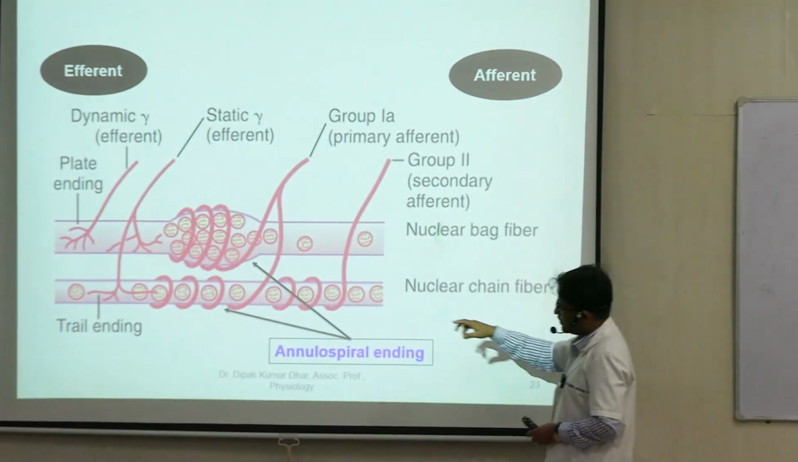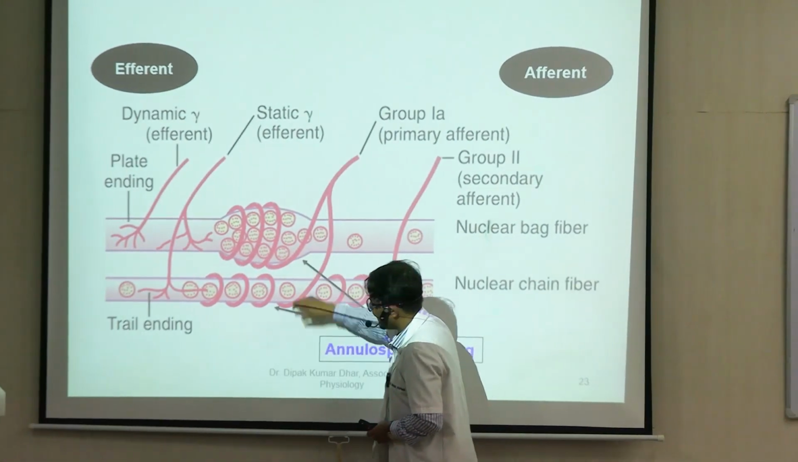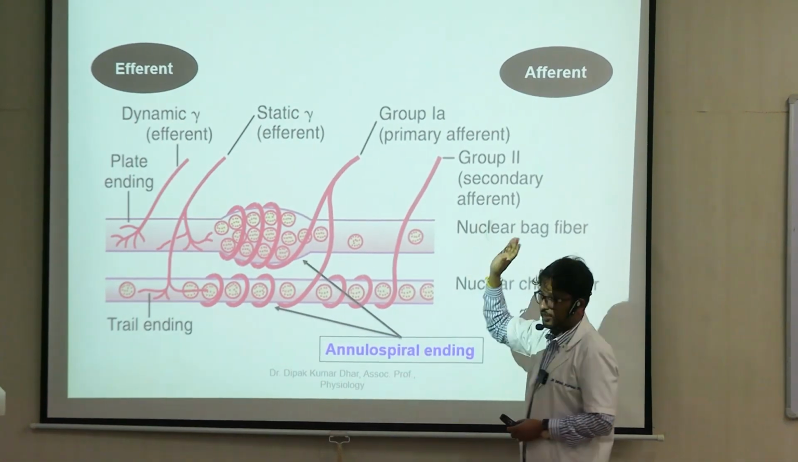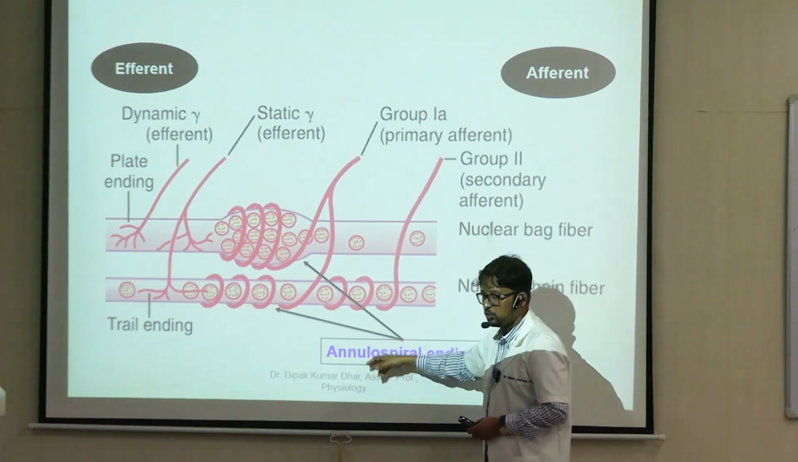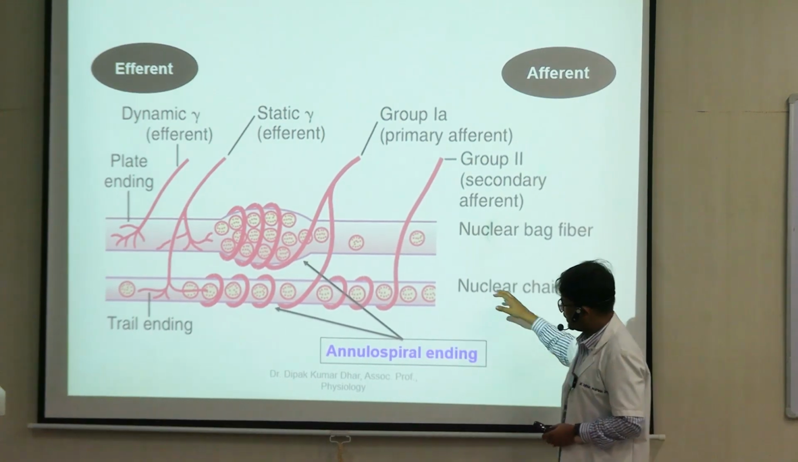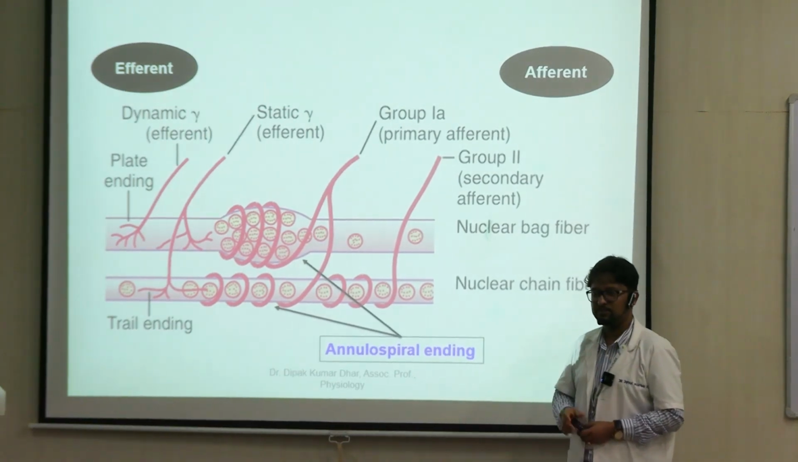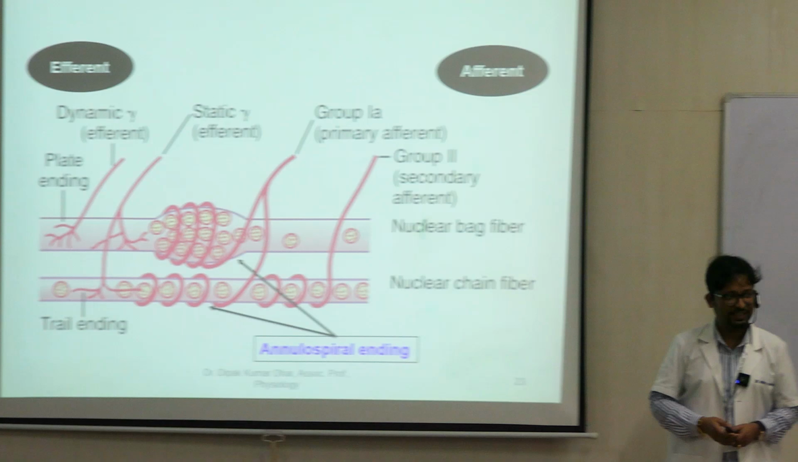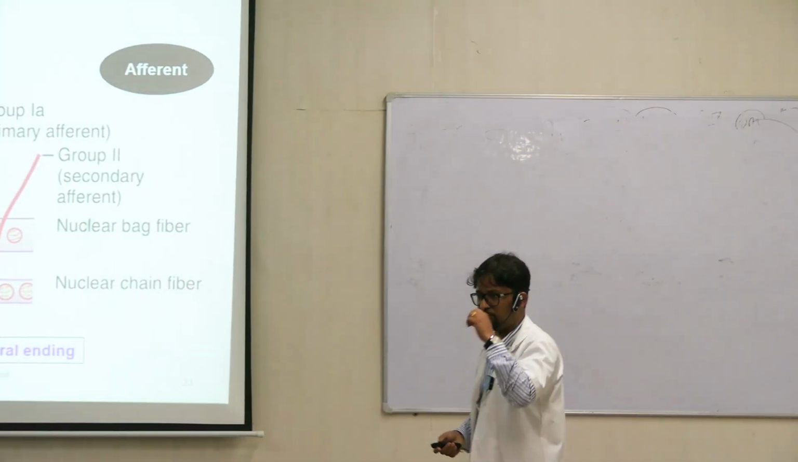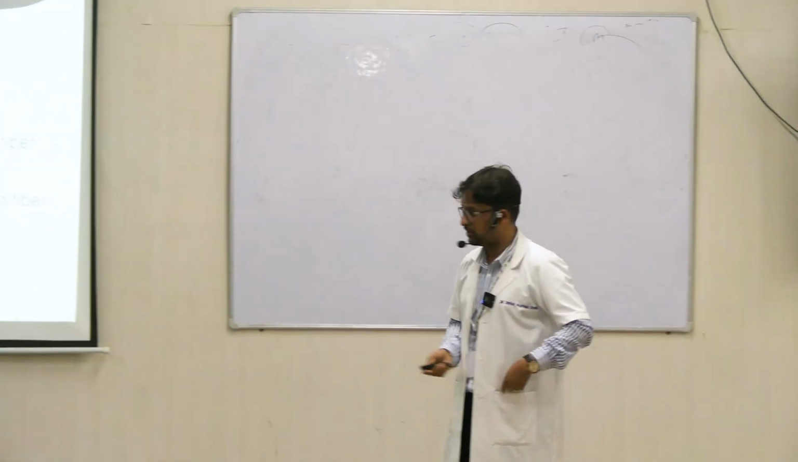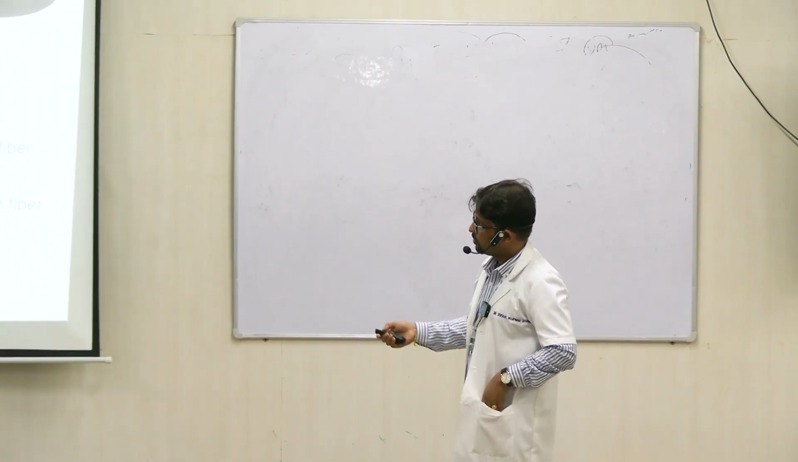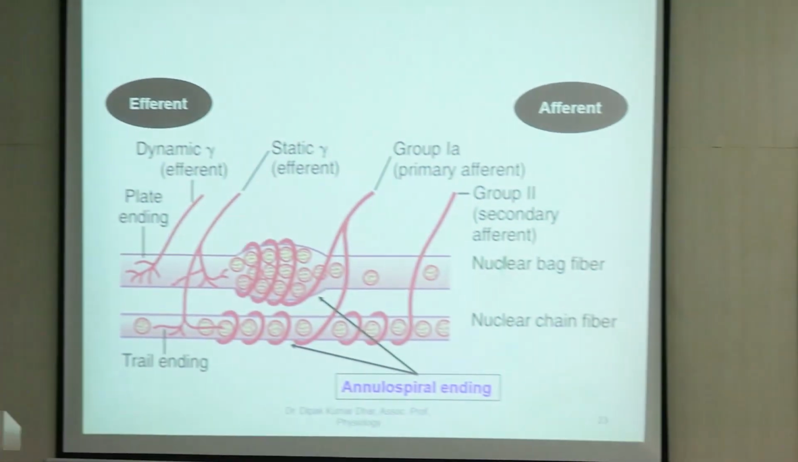The central part में जो endings है, that is the ending of the primary efferents. They are described as annulospiral endings, and the peripheral part में the efferent supplies are sometimes described as flower spray endings. So these are just names for primary and secondary nerve endings on the muscle. Moving on to the efferent or the motor supply.